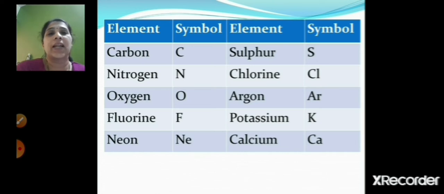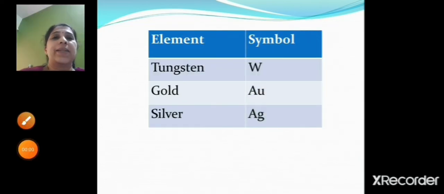So like this, there are many elements and many symbols, right? We have taken just a few of these elements. Then there are some more elements with their symbols. Tungsten, the symbol is W.